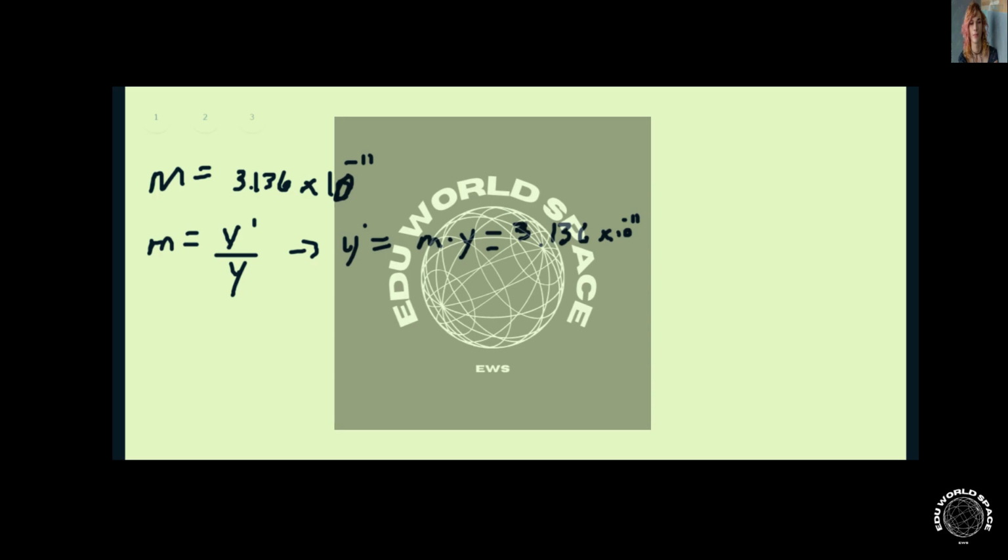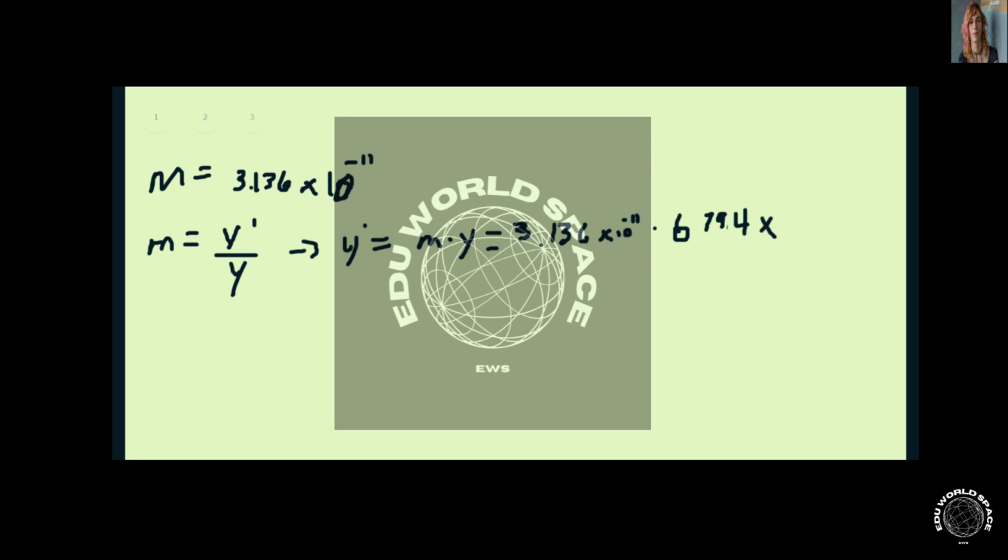Now we multiply that by our diameter of Mars, right, and that's going to be 6,794 kilometers. But since it is kilometers, we need to convert that to meters. So 6,794.